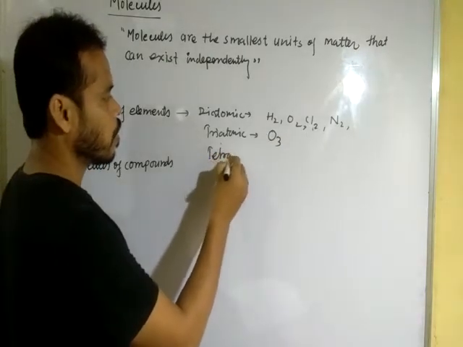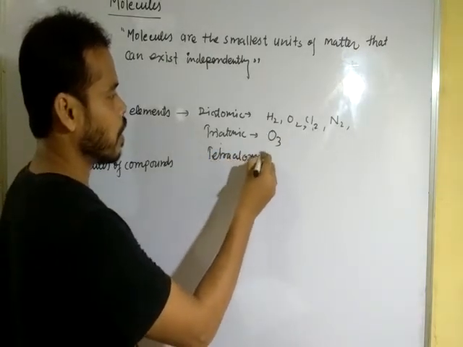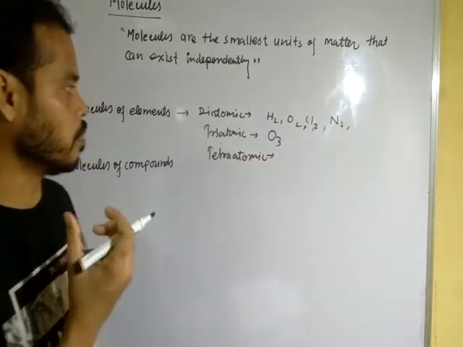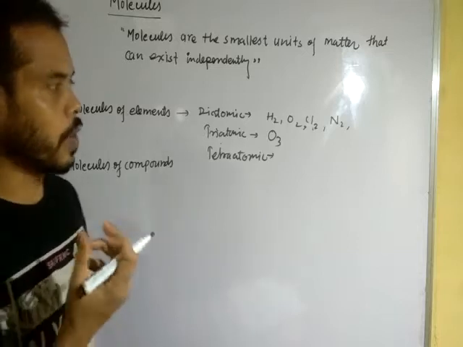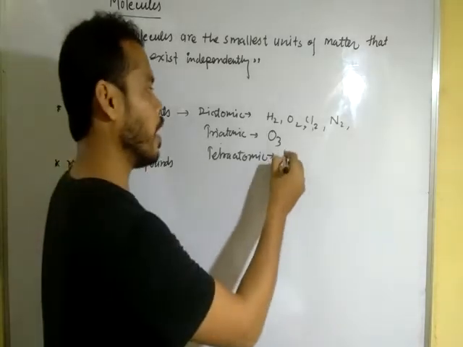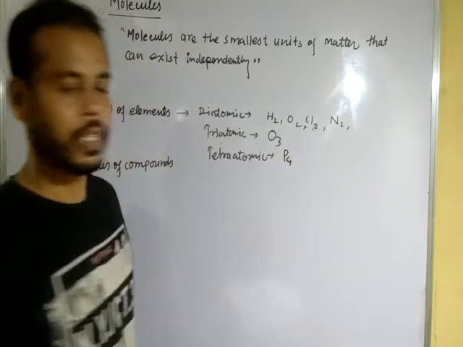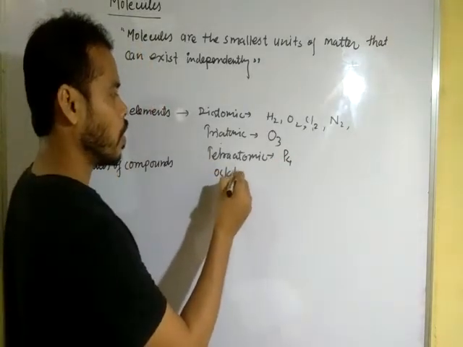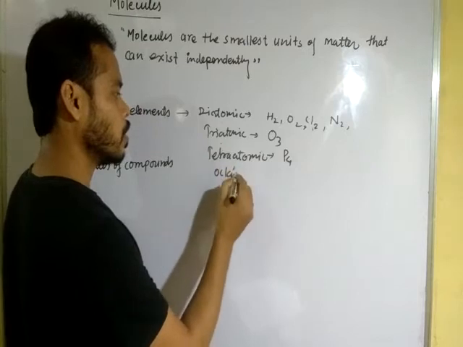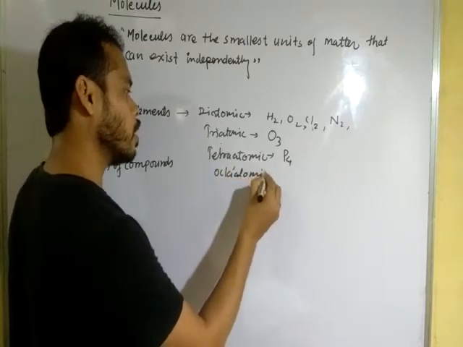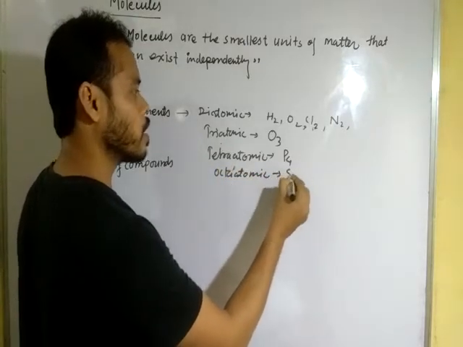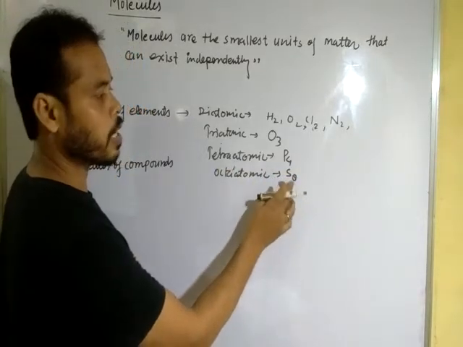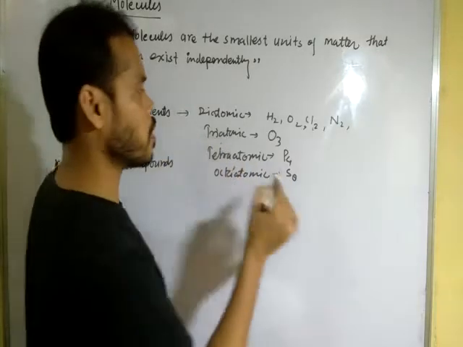Tetraatomic: when four similar atoms combine to form one molecule, like P4. Octaatomic, like sulfur S8: eight sulfur atoms combine to form one molecule of sulfur.